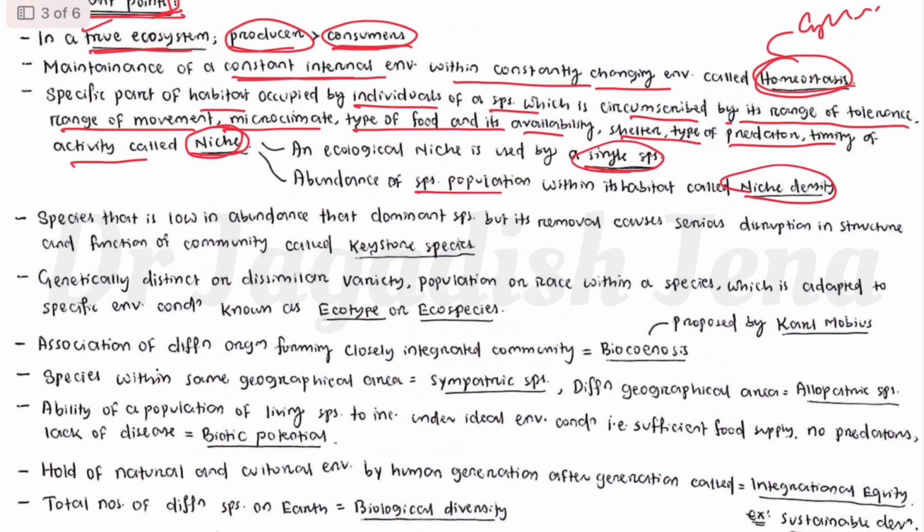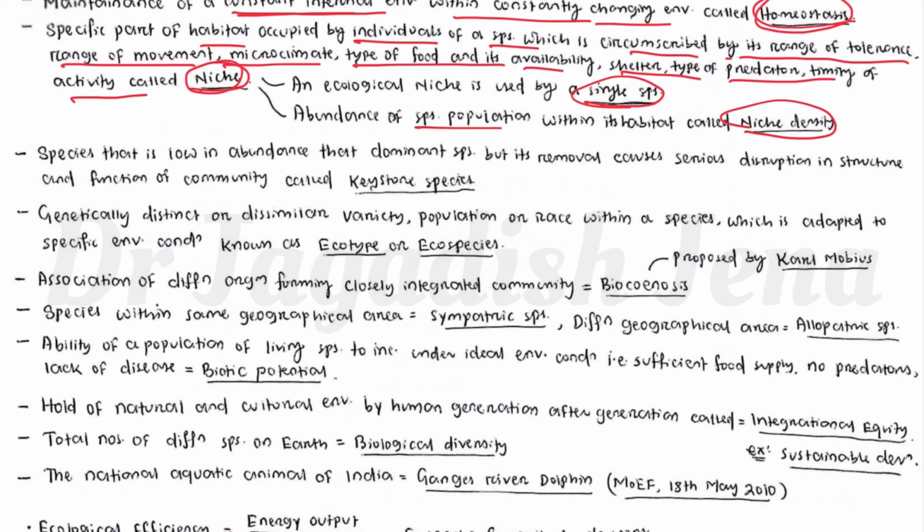Okay. Now, a species that is low in abundance and not dominant, but whose removal causes serious disruption in the structure, is called a keystone species. We have already discussed this. Low in abundance but with a significant influence on the ecosystem or community, that is called a keystone species.